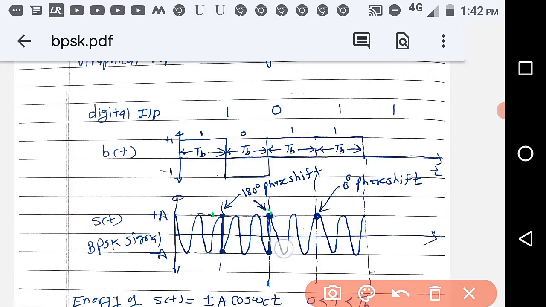After this one there is a 1, so there is a 0 degree phase shift. Here you are not going downward to show a 180 degree phase shift, so this is a 0 degree phase shift. From this waveform you can see that for 0 a 180 degree shift has arrived, then again for 1 a 0 degree shift. So this is phase shift keying. Okay, let us move further.